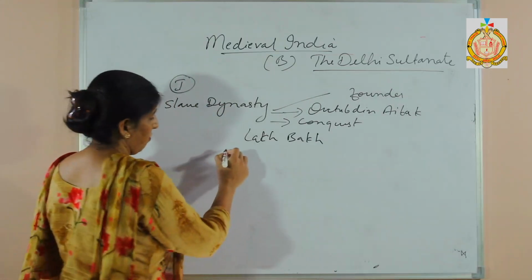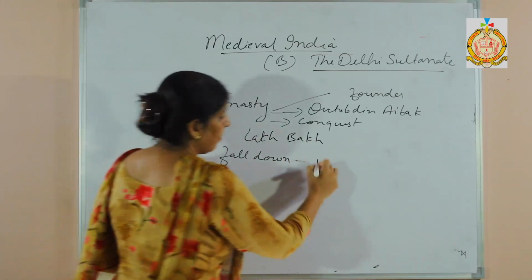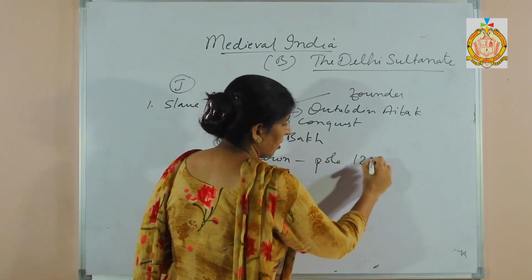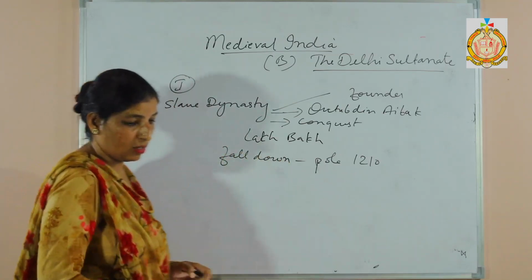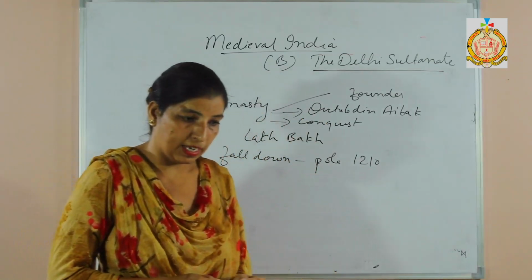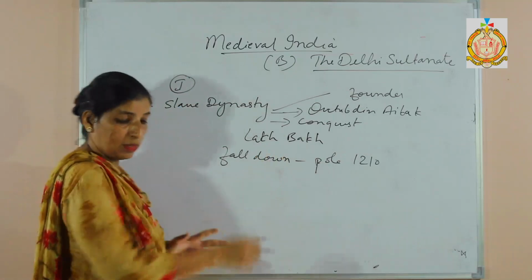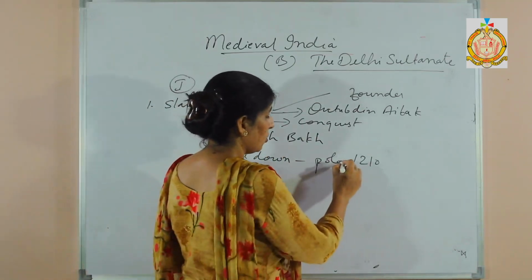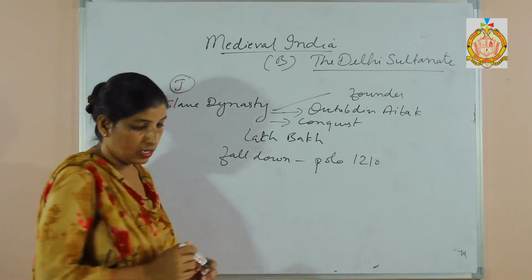Then he fell down while playing a game. Which game? Polo, in the year 1210, and he died during the play. He fell from the horse at Lahore while playing polo. Clear? Okay? Polo was also known as Chaugan during that time. So by falling down during this game, he died in 1210.